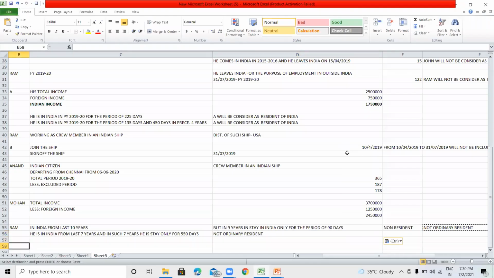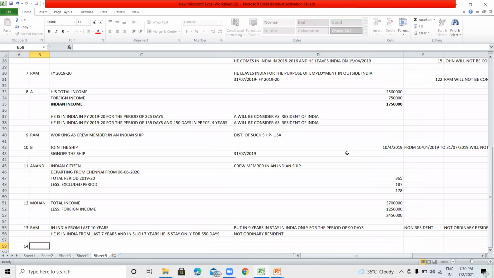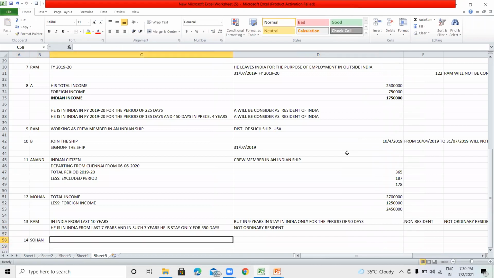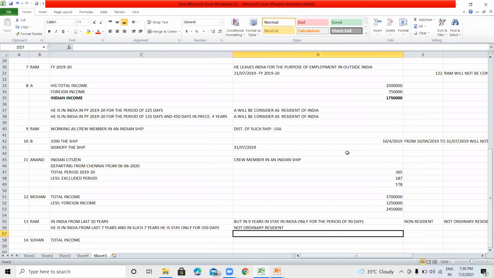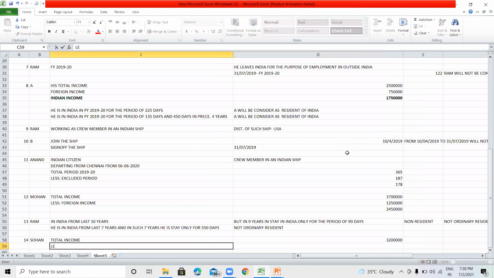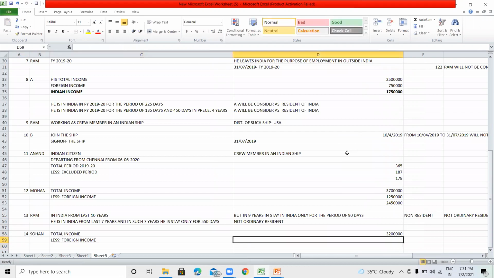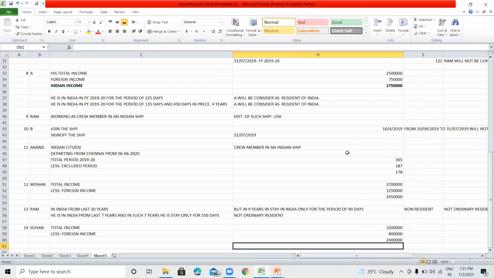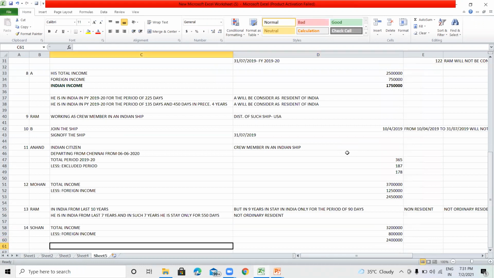For example, Mr. Sohan's total income is, say, 32 lakh, less foreign income of, say, 8 lakh. So the Indian income will be 24 lakh, which is more than 15 lakh.